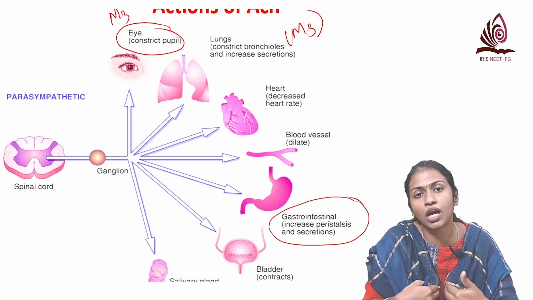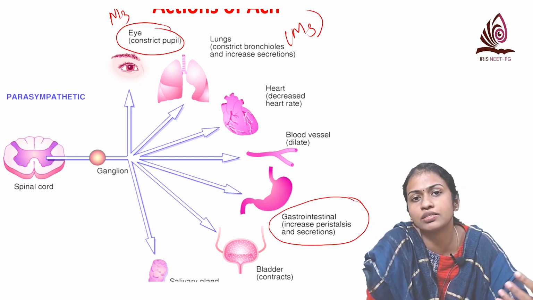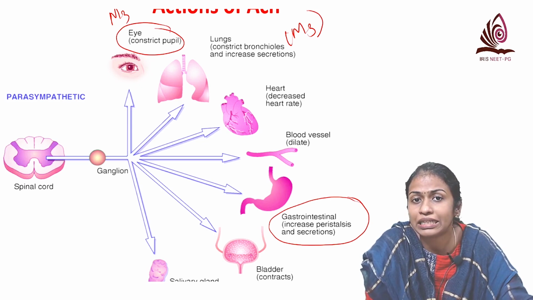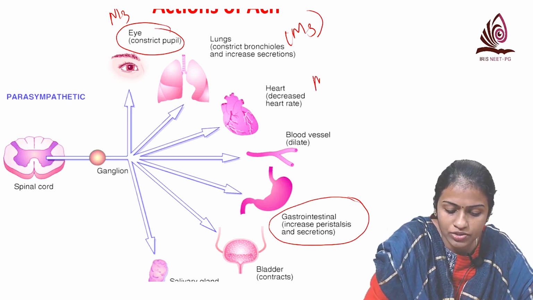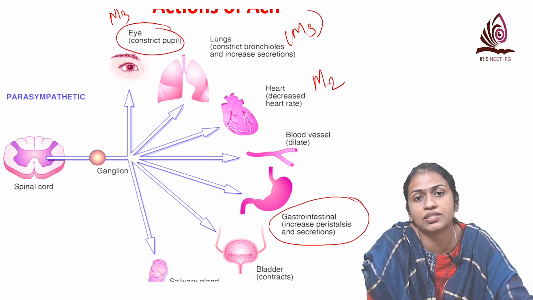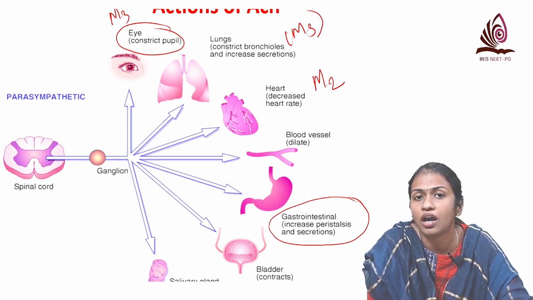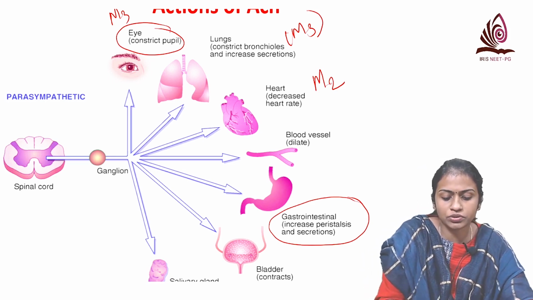Next we come to the heart. In the heart, the parasympathetic or cholinergic causes decrease in heart rate, and that is mediated by which receptor? That is your M2 receptor, present in the heart, and that decreases the heart rate and force of contraction.